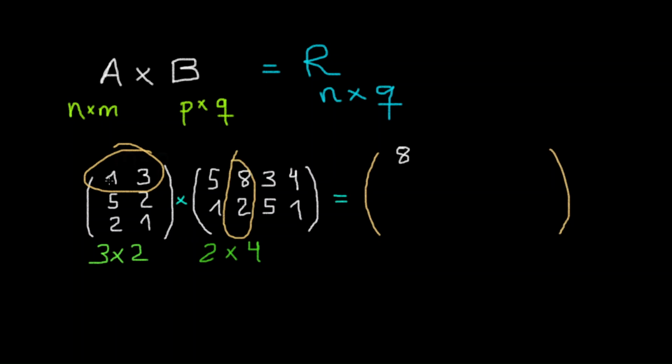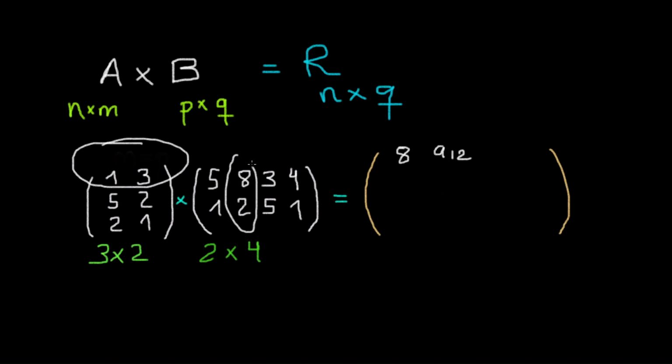So this gives us the scalar product of these two vectors. 1 times 8 is 8, plus 3 times 2 is 6. 8 plus 6 gives us 14. So this gives the element at the first row and second column of the resulting matrix, because it is the element that we computed using the first row of the first matrix and the second column of the second matrix, respectively. And so this gives us 14.